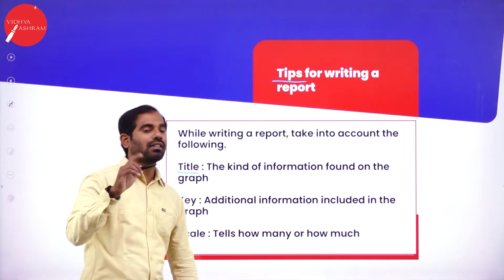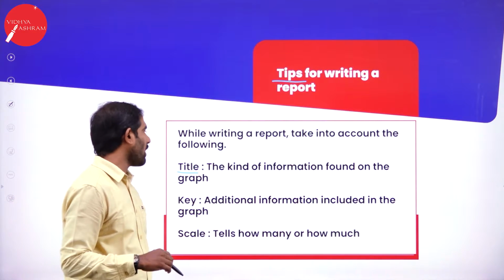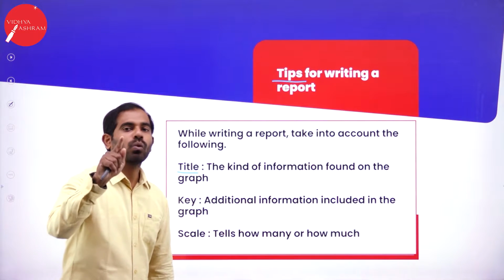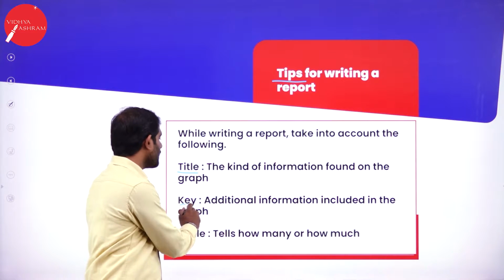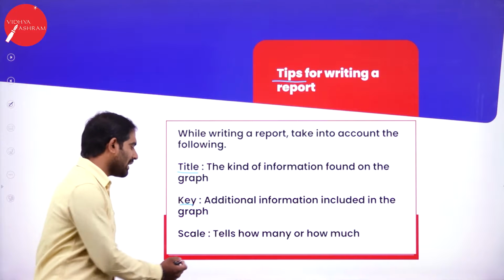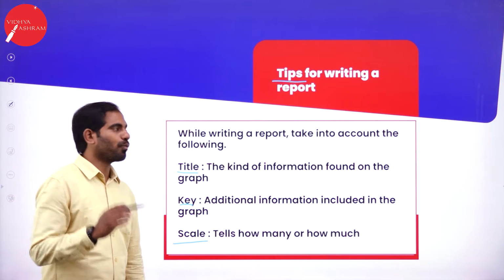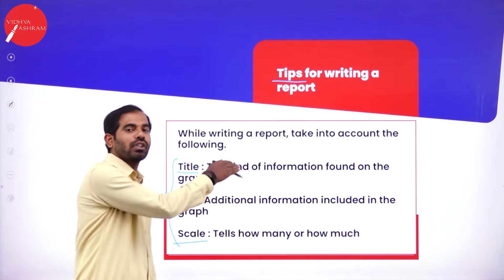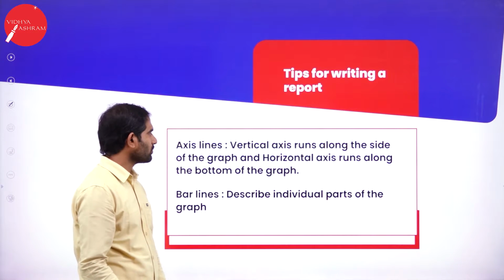Title. There will be a title given. The kind of information found on the graph. Title, it will be lying in your question. Key. Additional information included in the graph. Scale tells how many or how much. So I will be explaining these three topics as we go on to the question.